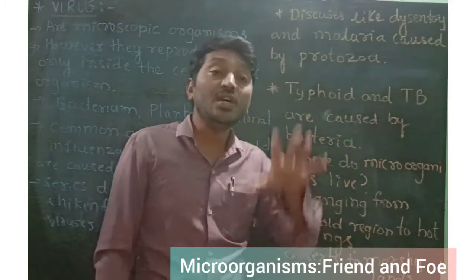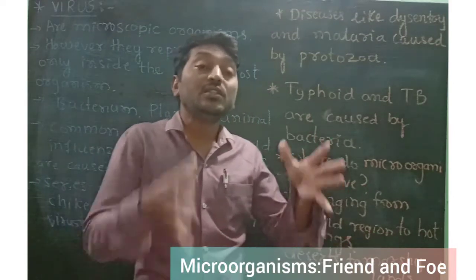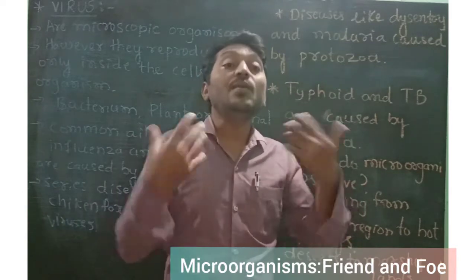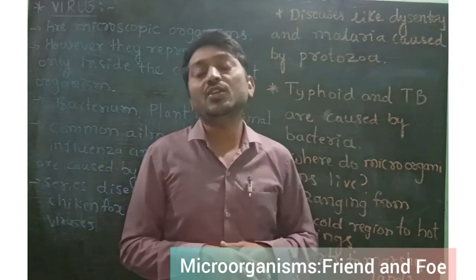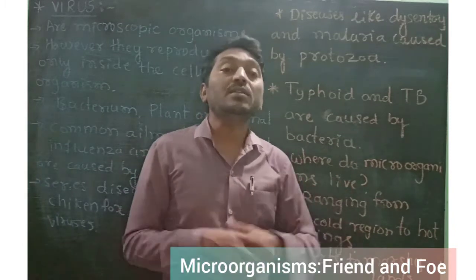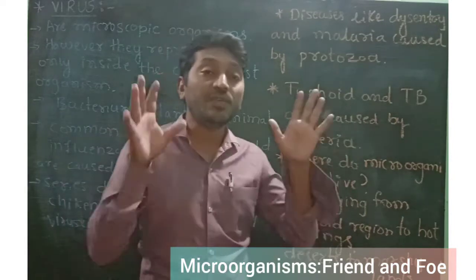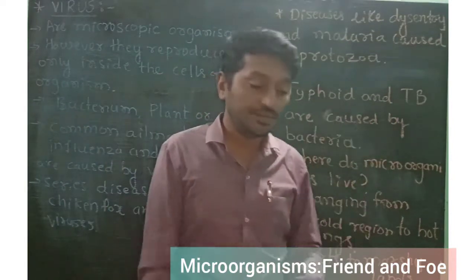Desert means low watery grounds. In these conditions also the microorganisms exist and are available, creating problems to human health and human life. That is why microorganisms are found everywhere in our nature.